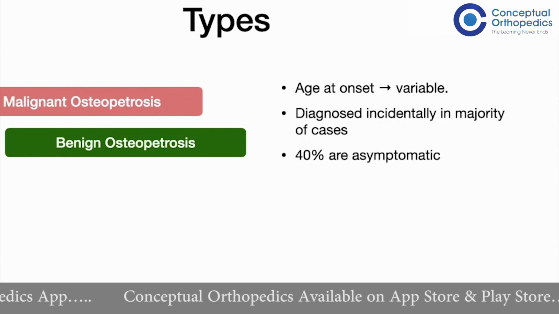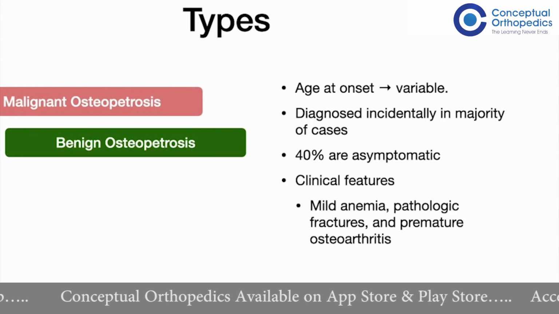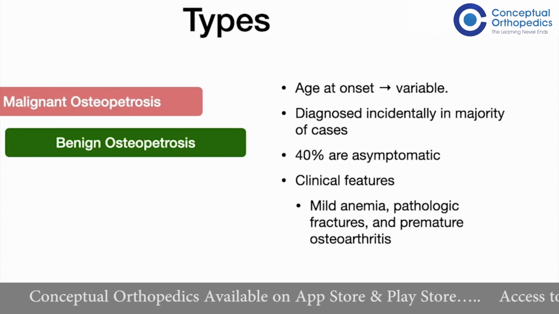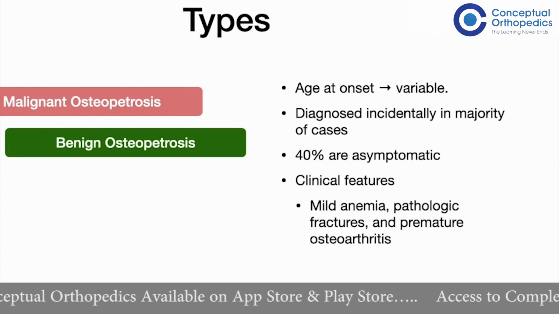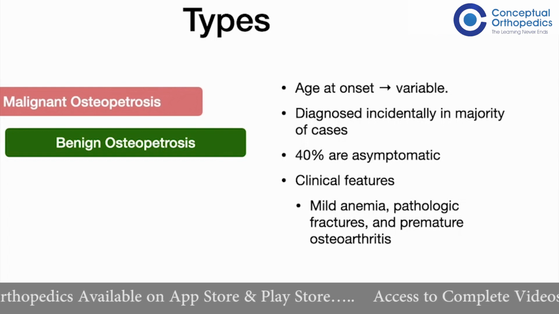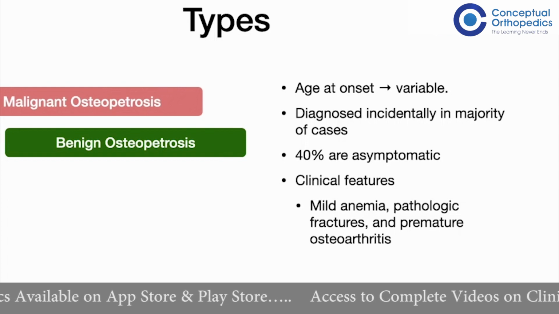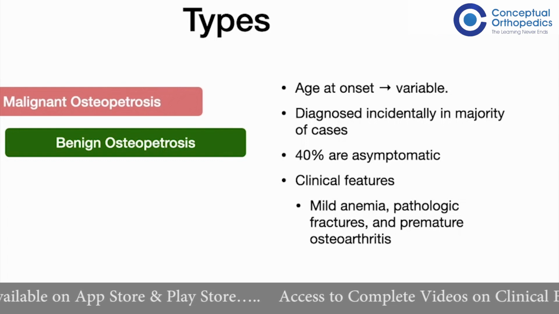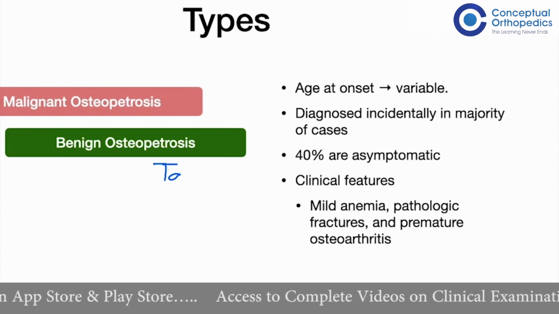Then we need to know that the patients generally have a normal lifespan and they are generally healthy, and the only clinical manifestations which can be seen in such patients are mild anemia, pathological fractures at an older age which mimic stress fractures, and premature osteoarthritis. Benign osteopetrosis is also known as osteopetrosis tarda.